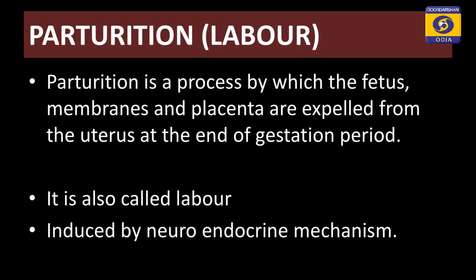In some books it is written that there are different stages of labor. So, we can use both the terms synonymously, and this particular mechanism is induced by neuroendocrine stimulation.